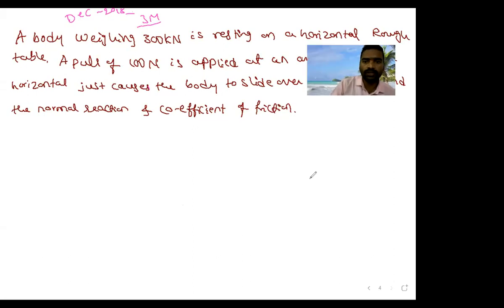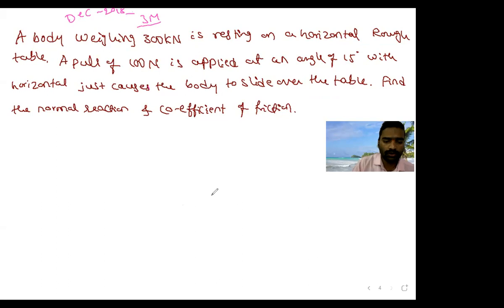So by looking at the given data, you have to draw the diagram. A body of 300 kilonewton is resting on a horizontal table. The table is horizontal and rough. A pull of 100 newton is applied at an angle of 15 degree with horizontal. Let me take this as horizontal, and P is acting at an angle of 15 degree.